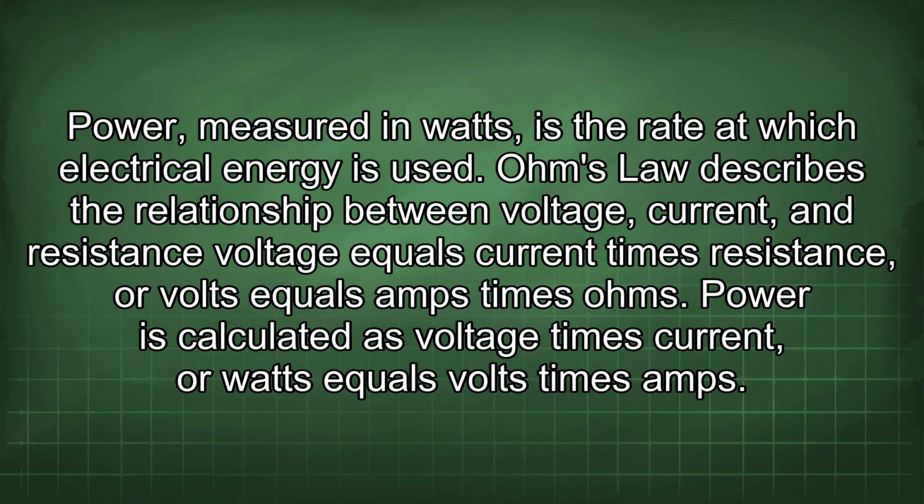Ohm's law describes the relationship between voltage, current, and resistance. Voltage equals current times resistance, or volts equals amps times ohms. Power is calculated as voltage times current, or watts equals volts times amps.